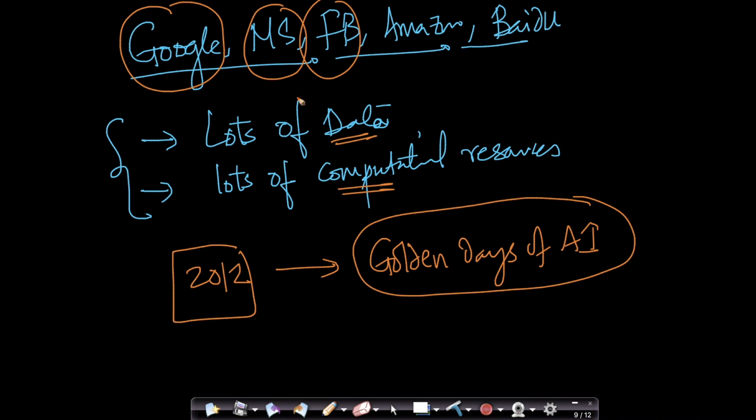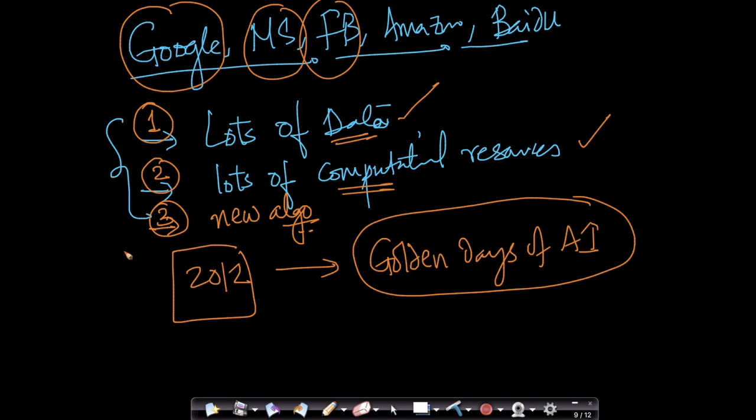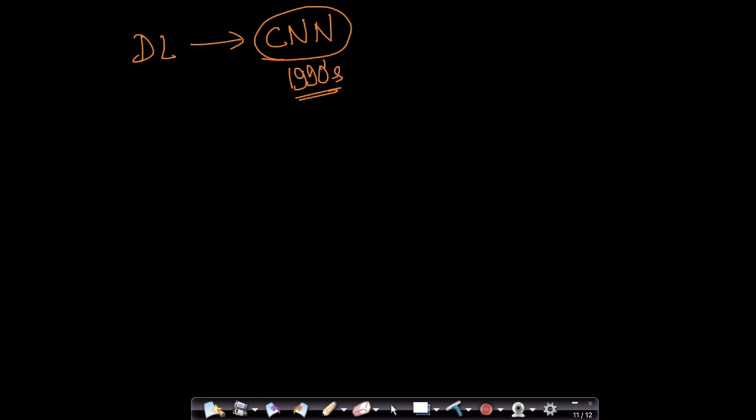Today, the reason deep learning is taking over is, of course, there is lots of data, there are lots of computational resources. Third, importantly, there are a lot of new algorithms that some of the best researchers in this area have come up with. But if you have to rate them in importance, I would rate lots of data as the most important factor, lots of computational power as the second one, and new algorithms as the third reason why we are seeing these golden days of neural networks, especially deep learning. So this is a very, very exciting area for me.